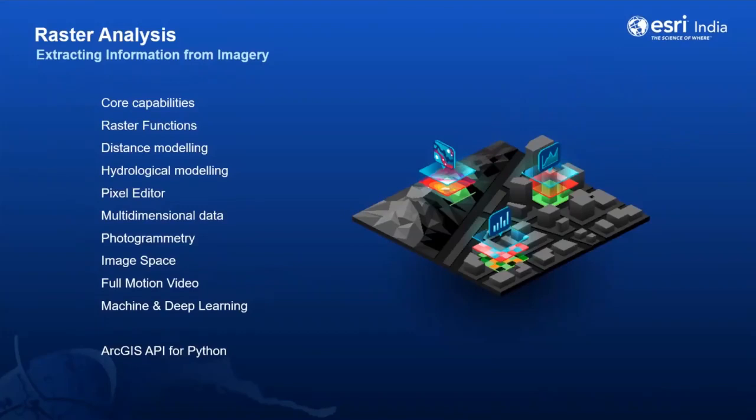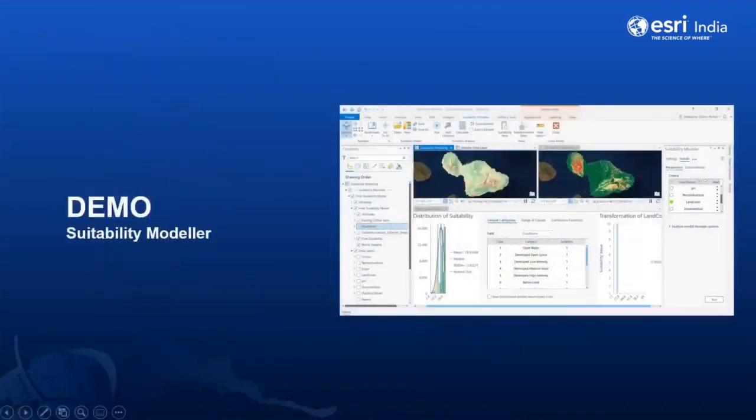This includes geoprocessing capabilities to run on an entire dataset, or raster functions to work directly on pixels, or various modeling and analysis techniques to apply on different datasets like multidimensional rasters, drones, FMVs, etc. And the ability to leverage state-of-the-art AI and machine learning libraries. And the best part is that all this can be extended using APIs.